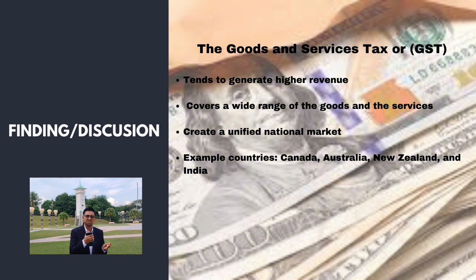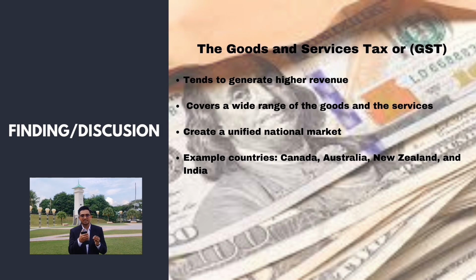Looking at GST, it aims to create a unified national market by removing state-level taxes and barriers. It's potentially boosting economic growth and improving ease of doing business. GST systems are implemented by many countries, including Canada, Australia, New Zealand, and India. Each country has tailored GST to fit its specific economy and administrative context.